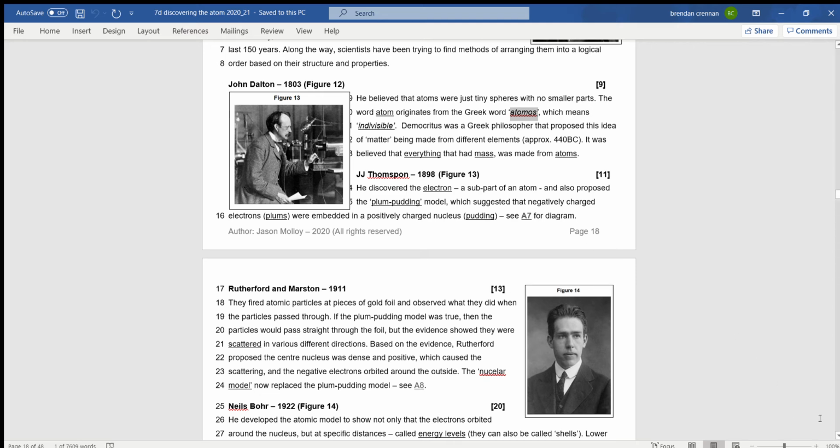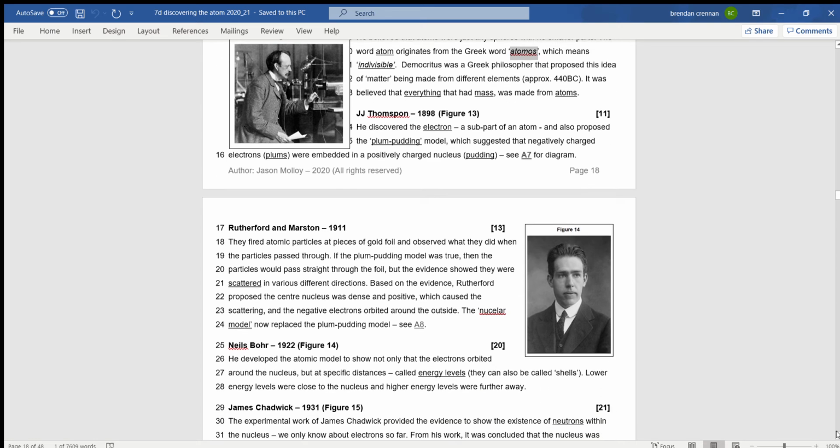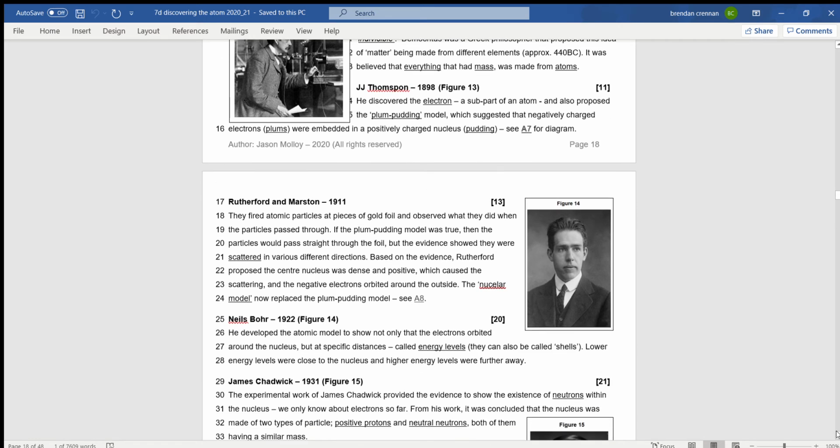Then in 1898, J.J. Thomson, in some experiments, discovered the electron, and he proposed that this was part of the atom, and the atom was actually made up of, rather than a solid ball, a positive charge and negative charges in one ball, which he called the plum pudding model.